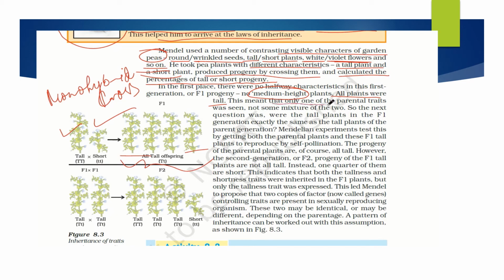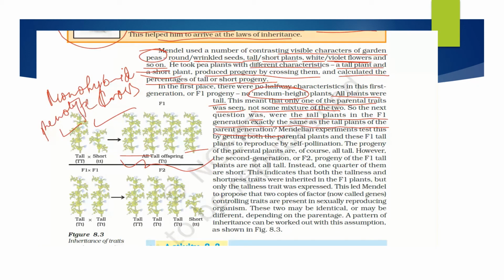This meant that only one of the several traits was seen. Not some mixture of the two, not a few tall and a few short plants, or any medium height plants. Only the tall plants were visible in this generation. The next question was, were the tall plants in the F1 generation exactly the same as the parent generation, that is, whether they were genetically the same. What you are seeing, the external character, is the phenotype.